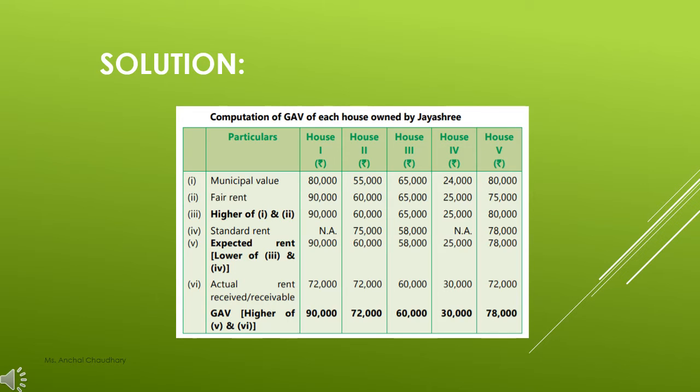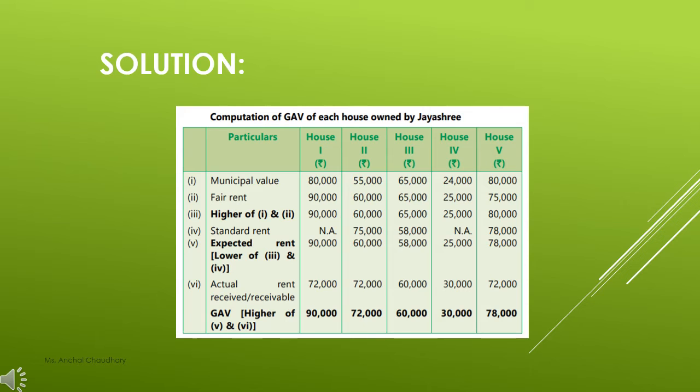Then in the second case again 60,000 is the higher value. In the third house, both values are the same, the municipal value and also the fair rent. Then in that case you can take any value. It is not compulsory that you have to take a particular one. So 65,000 amount. Then in house number 4, 25,000 is your highest amount from municipal value and fair rent. Then in the fifth, municipal value is 80,000 and fair rent is your 75,000. So highest is your municipal value, so we will take the municipal value.